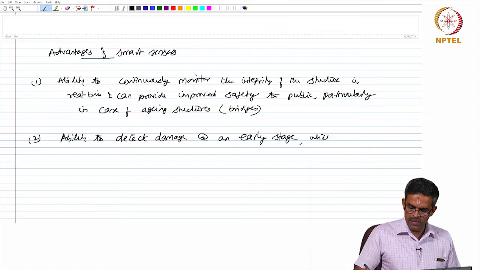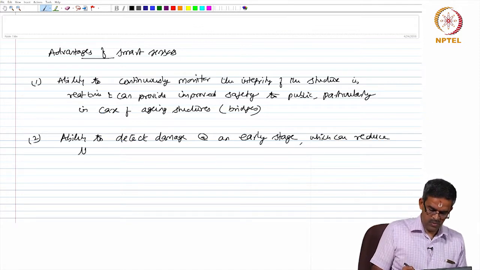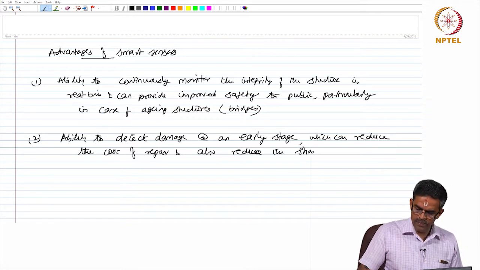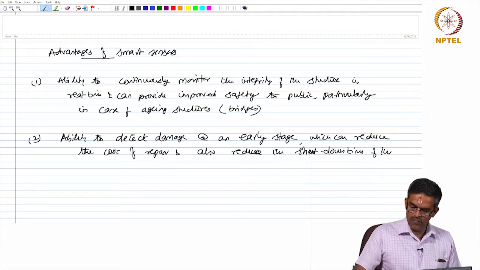Which can then reduce the cost of repair and also reduce the shutdown time of the structure.